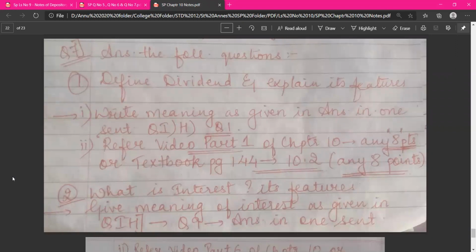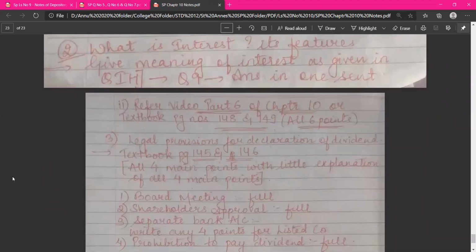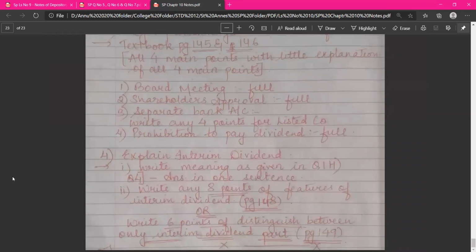Next comes question number 7. Answer the following questions, which are brief. So brief answers over here, what reference, which page number, which video to refer, everything is being written properly. So you just have to go through it and understand.